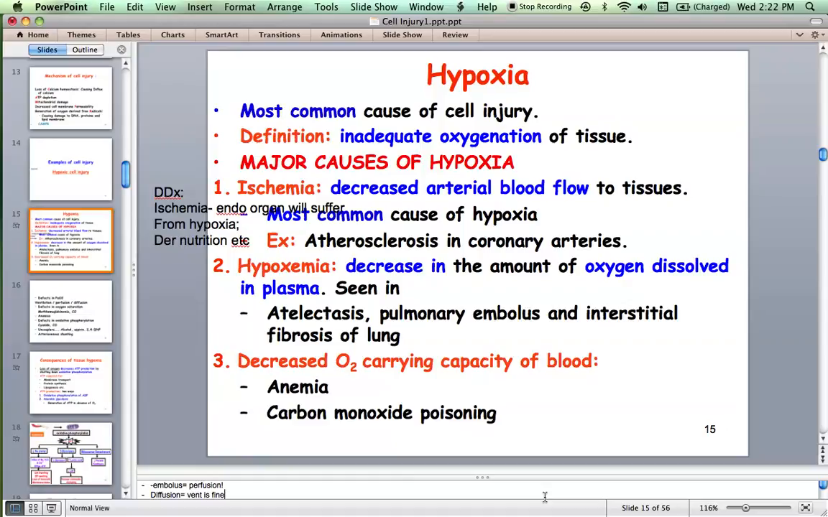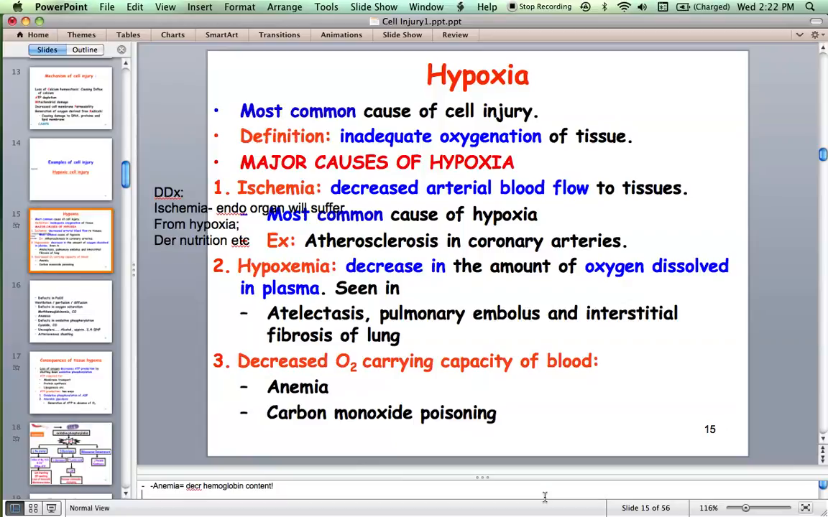And the next condition is decreased oxygen carrying capacity of blood, like anemia. How do you define anemia? Decreased hemoglobin content. If the person has a decreased amount of hemoglobin, naturally there is less oxygen supply. Right? It could be due to any cause. You have a big chapter on anemia in later blocks.